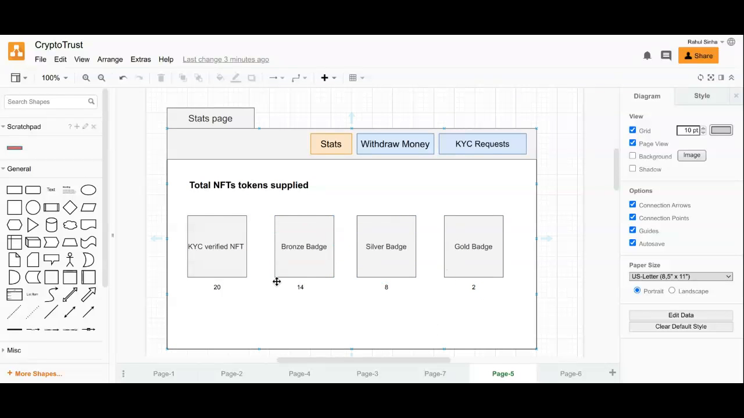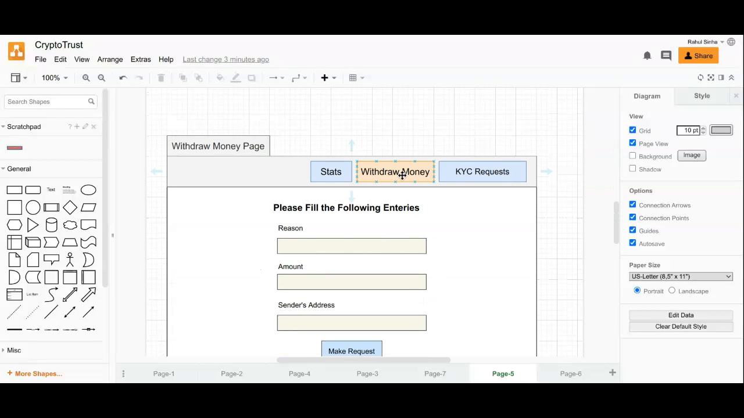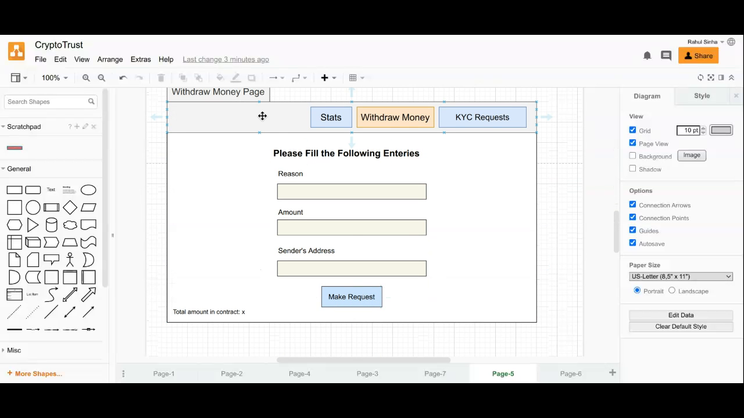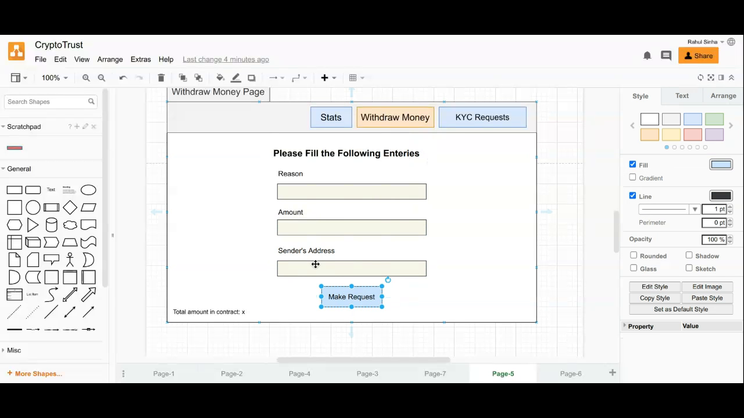There are four categories of tokens here: KYC verified NFT, whether the investor is KYC verified or not, bronze, silver and gold. These three would depend upon how much the investors are investing in their ICO. So we would set a particular limit upon which we could give them these badges. This is the withdraw money page. Whenever the ICO creator wants to withdraw the money, they need to fill this form and make a request. As we have discussed the whole process, this would lead to the request to the contract.